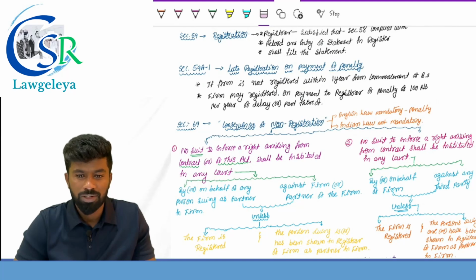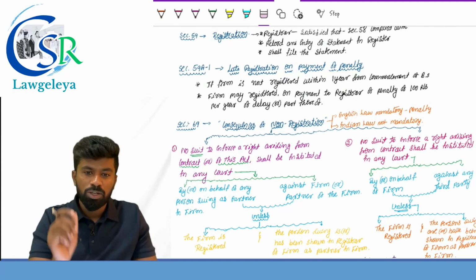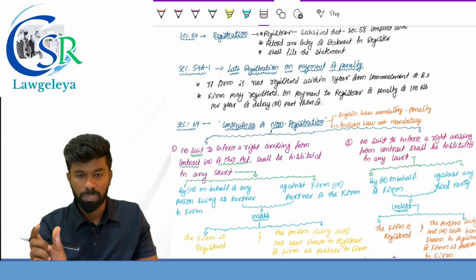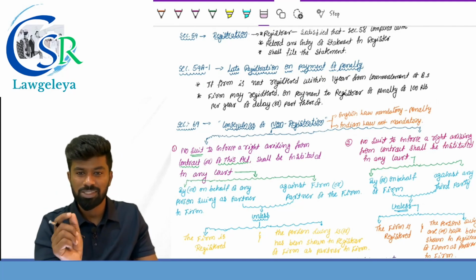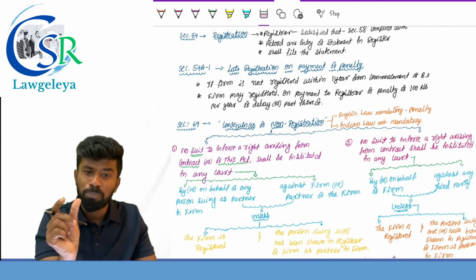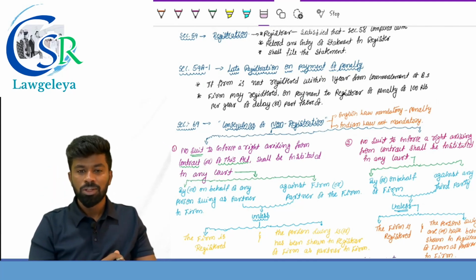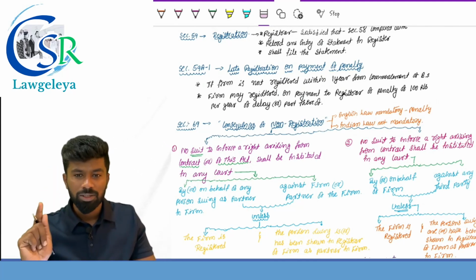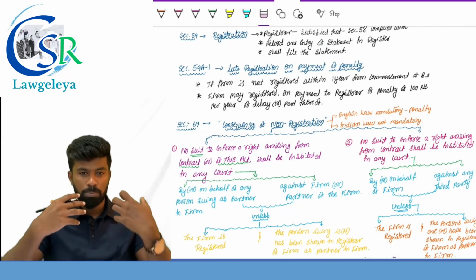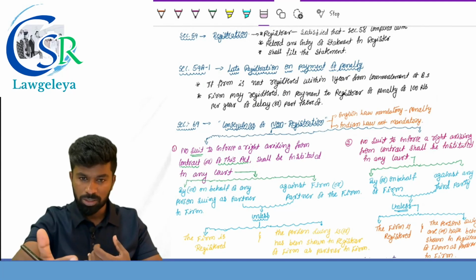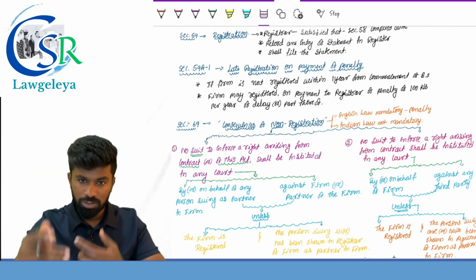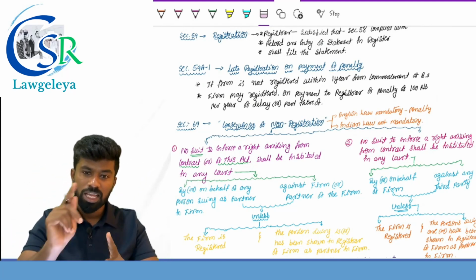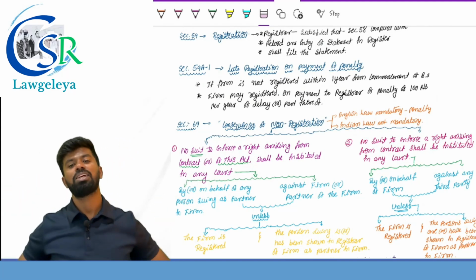Observe the words carefully. Those both are with respect to filing a suit, civil cases, not criminal cases. In case of criminal cases, we use the word complaint, not suit. So no suit can be filed. In general words, a partner cannot sue the other partner. He cannot sue the firm if his firm is not registered and his name is not written in the register of firms. Simple as that.